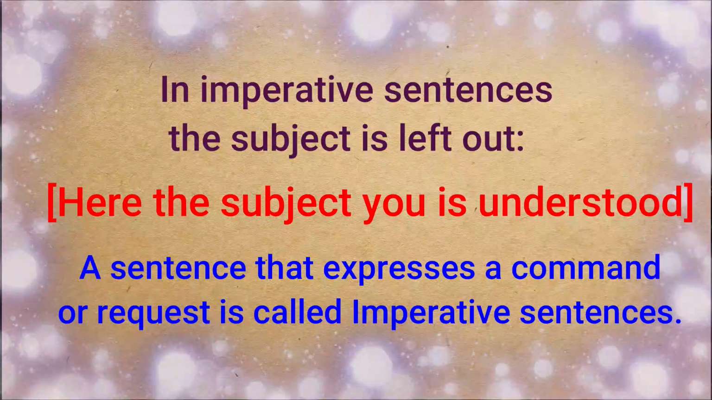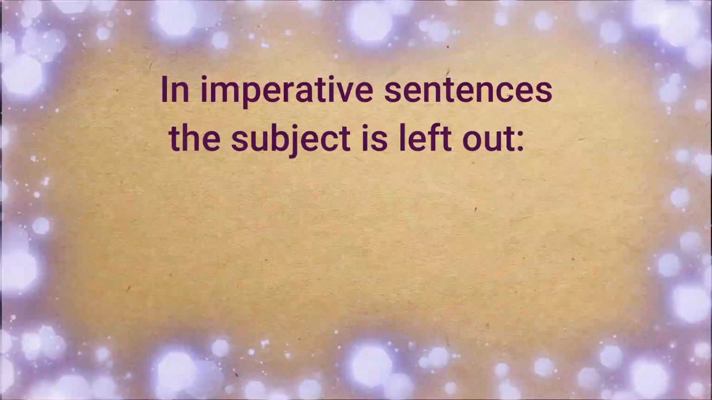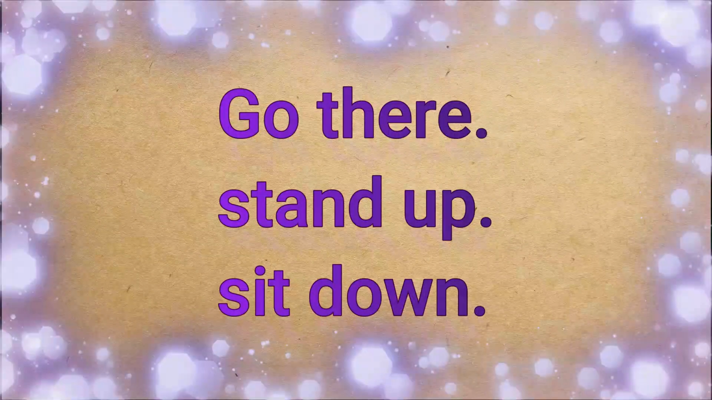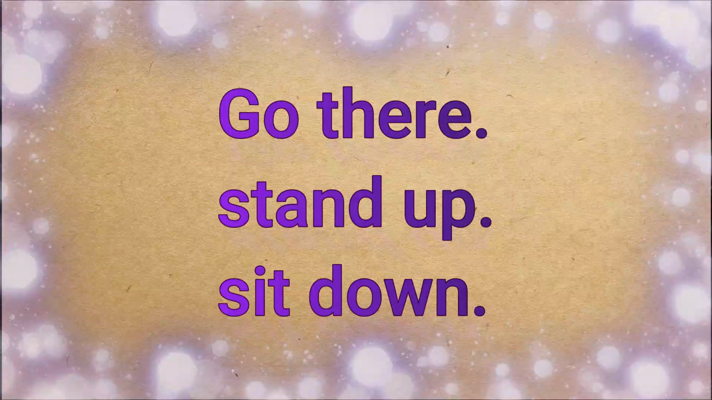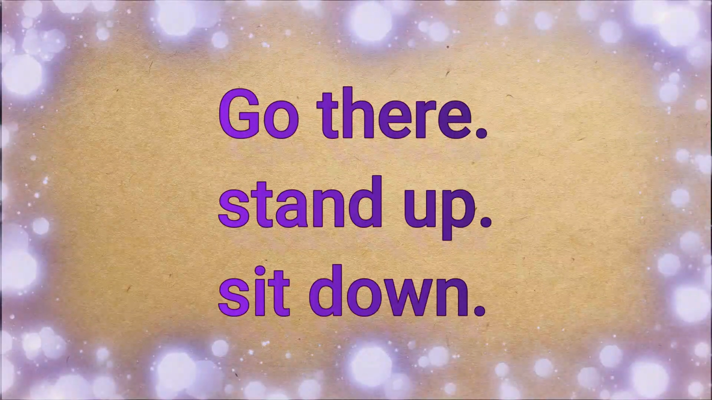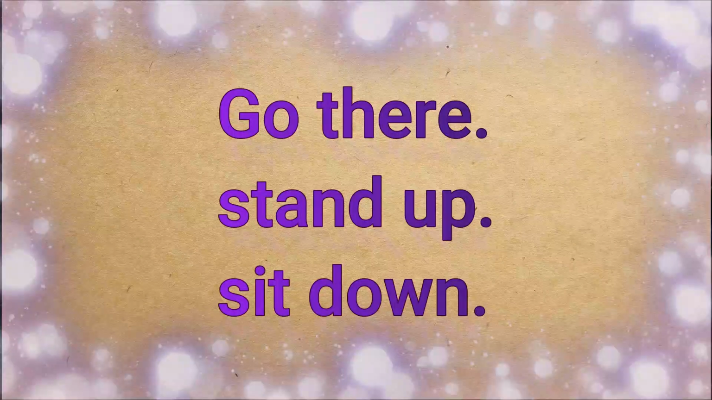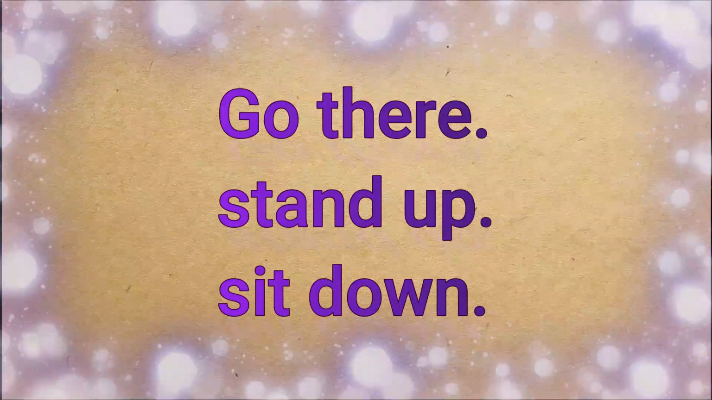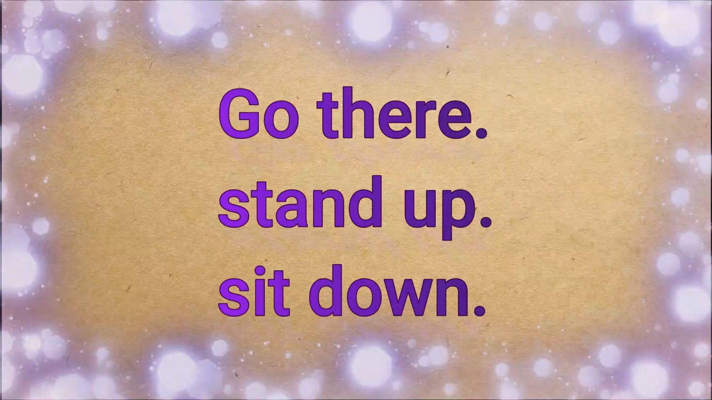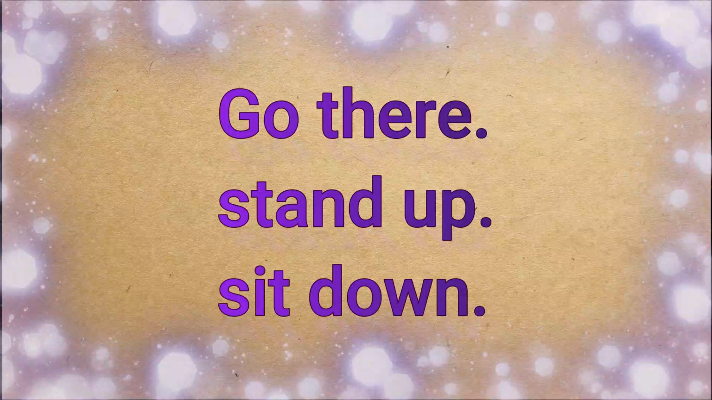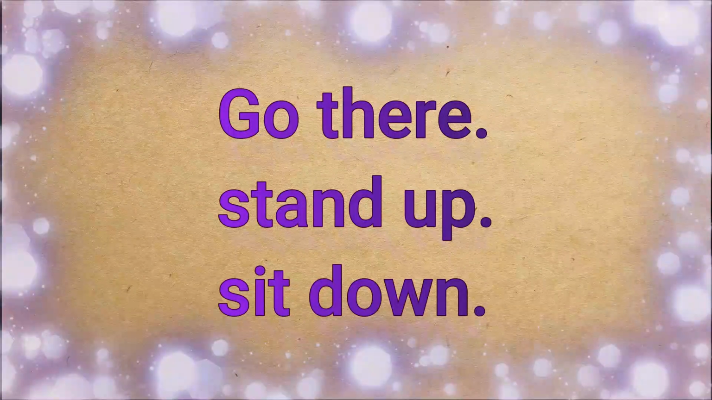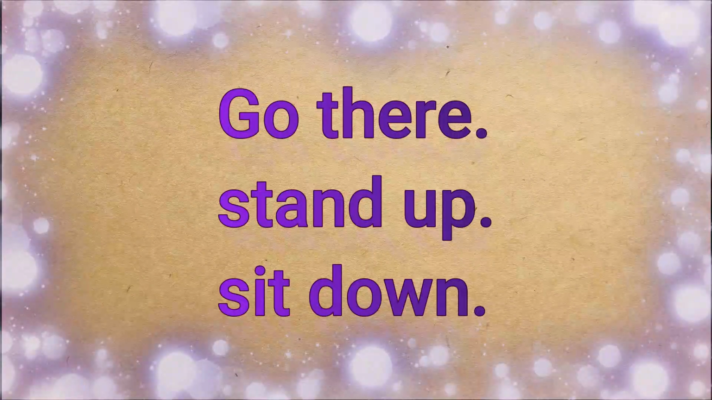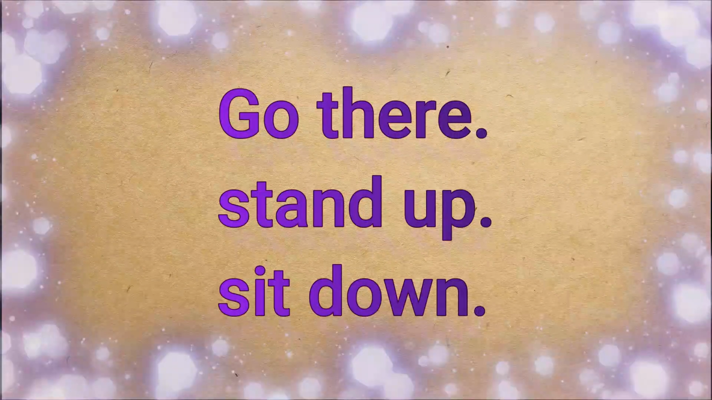Let us see this with an example. Go there. Stand up. Sit down. Here you cannot see the subject written, but it is understood. You is the subject here. Go there. We are giving a command to someone, telling someone to go there. So telling the second person, you. So the subject you is understood in this type of sentence, and this is called an imperative sentence.